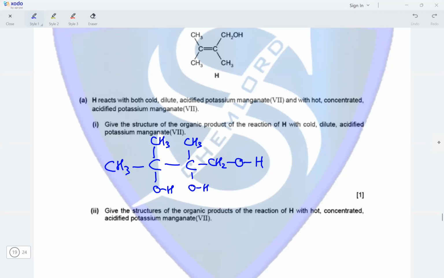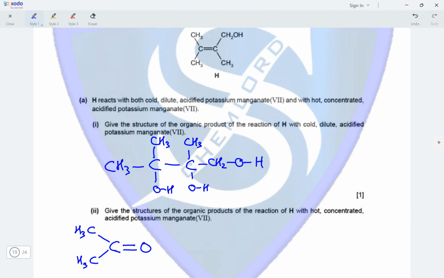Give the structures of the organic products of the reaction of H with hot concentrated acidified potassium manganate(VII). So when H reacts with hot concentrated acidified KMnO4, the double bond will completely break. The species on the left side of the double bond will have two CH3 groups attached to a carbon atom, to which we will have the bond formation between that carbon and an oxygen atom, which would result in the formation of a ketone. So the name of this ketone is propan-2-one.